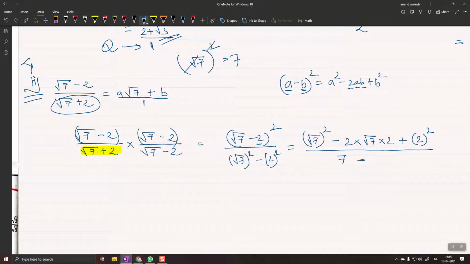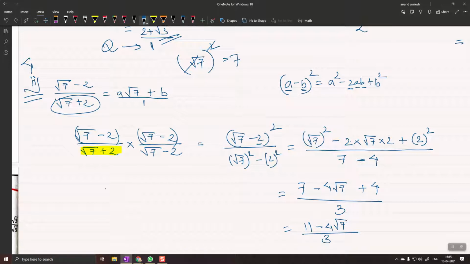Okay, minus 2 square is 4. So here also root 7 square 7 minus 2 times root 7 into 2 is 4 root 7 plus यहाँ पे 2 square आएगा 4, the whole upon 7 minus 4 which is 3. 7 plus 4 is 11 minus 4 root 7, the whole upon 3.